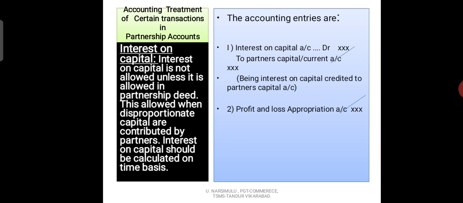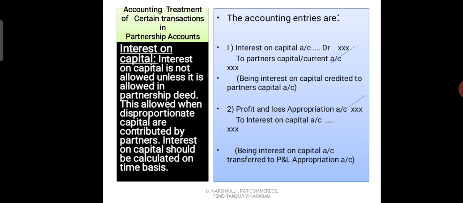Next, profit and loss appropriation account debit to interest on capital account. As an expenditure, we have to transfer the interest on capital account to the profit and loss appropriation account. And see the narration: being interest on capital account transferred to profit and loss appropriation account.